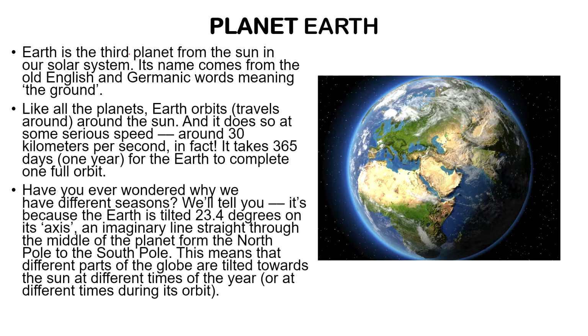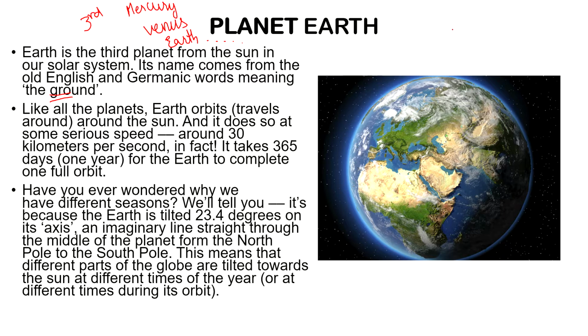Basically, Earth is the third planet from the Sun. The first is Mercury, second is Venus, third is our planet Earth, and then the other planets go on. If you want a detailed video on the solar system, tell us in the comments, and tell us what kind of educational videos you are interested in. One more thing, the name Earth comes from English and Germanic words that mean the ground.